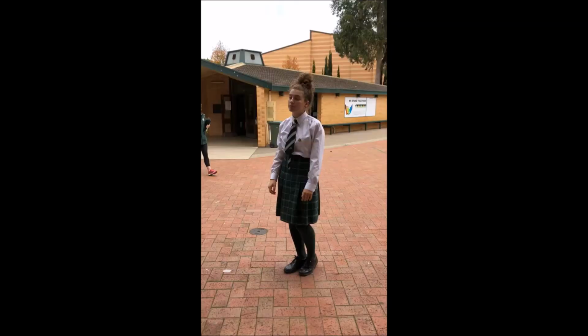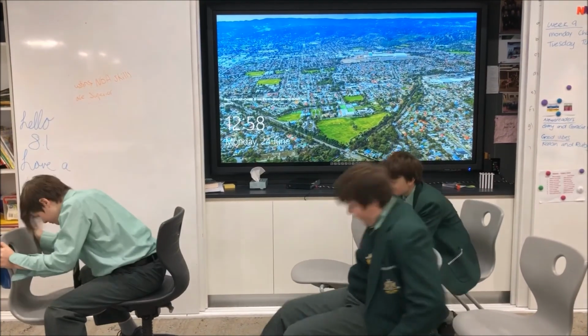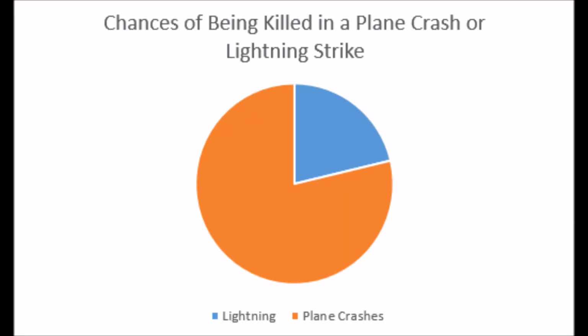For our final investigation, we wanted to compare weather. So we chose lightning and compared the probability of being killed by a lightning strike or from a plane crash. As we don't have many plane crashes in Australia, we predicted that you would have more chance of being struck by lightning and killed than killed in a plane crash. Unfortunately, we couldn't find any real data for lightning deaths.